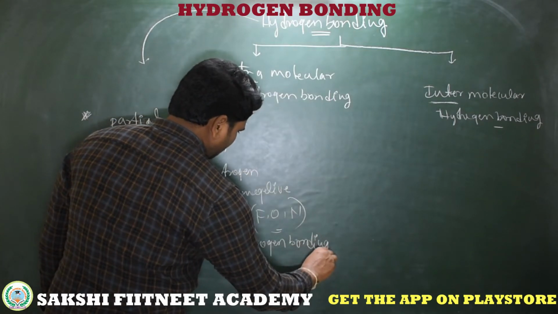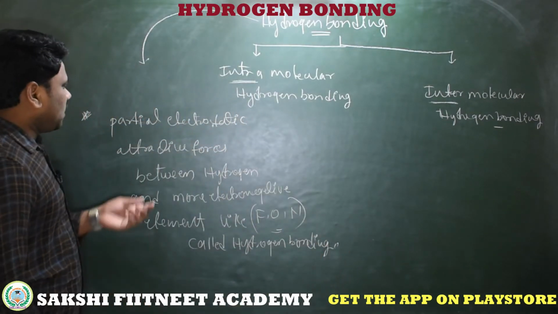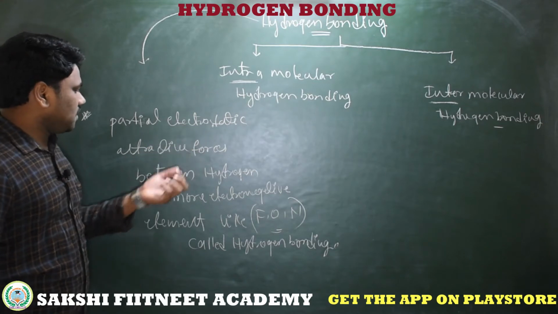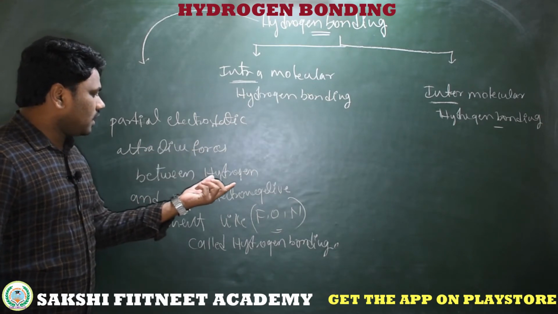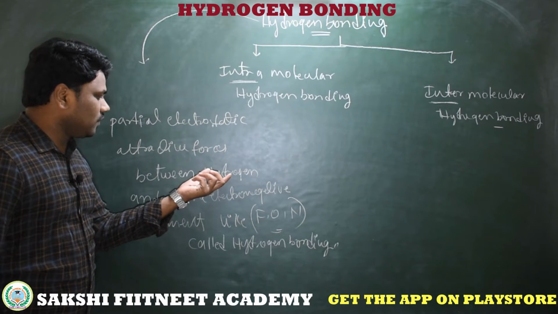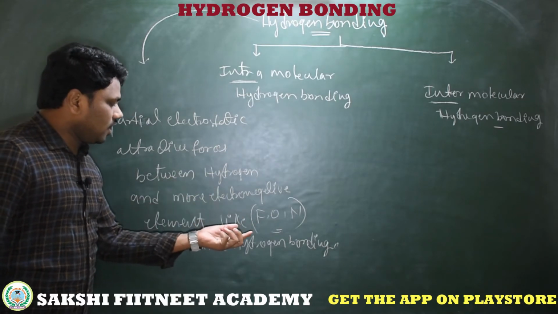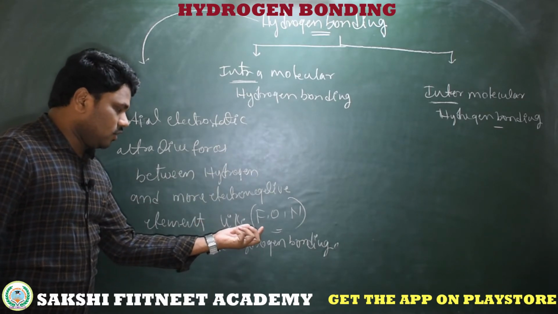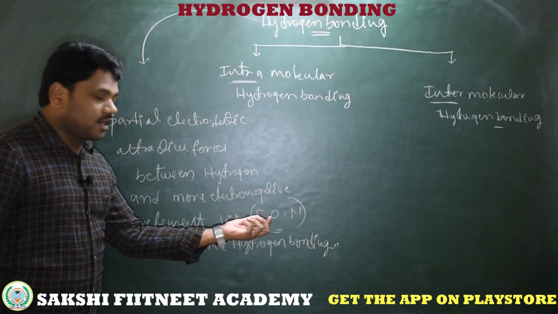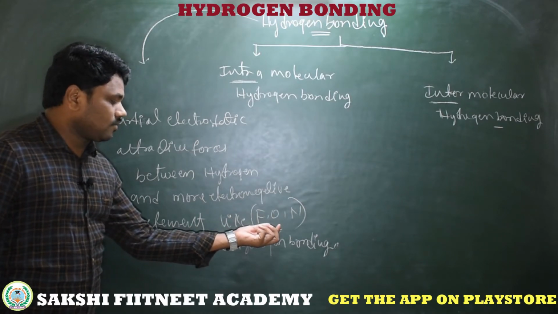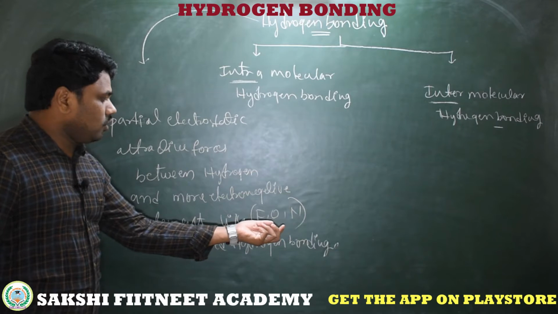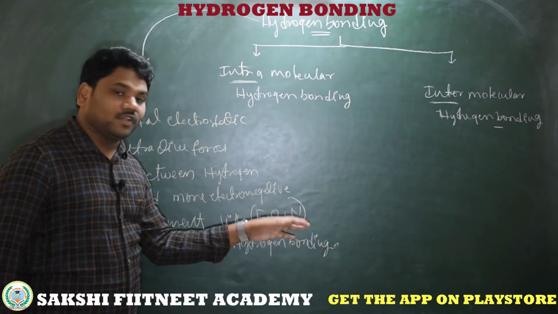So simple here, it is the partial electrostatic attractive force between the covalently bonded hydrogen of one molecule and the covalently bonded fluorine of another molecule, or the covalently bonded oxygen of another molecule, or the covalently bonded nitrogen of another molecule, or within the molecule.